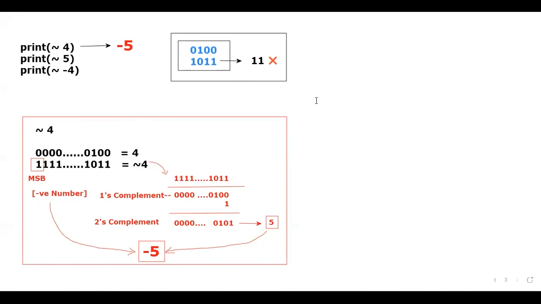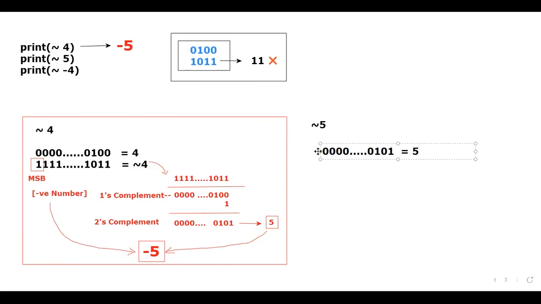I'll just consider negation of 5. Let me reduce the font size and change the color. How will 5 be represented? Don't you think 5 will be represented like this? Assuming 32 bits, 0 0 0 0 ... 0 1 0 1. This is 5.